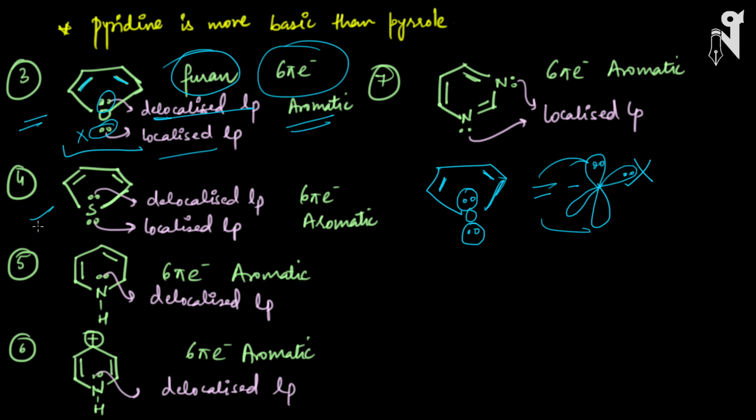Exactly similar structure is with the next compound, where instead of oxygen we have sulfur. Again, sulfur has two pairs of electrons. One will be a delocalized one and another will be a localized one. Hence the total number of pi electrons will be 6 pi electrons and the compound will be aromatic. So in this fifth example, let's see what exactly it is.